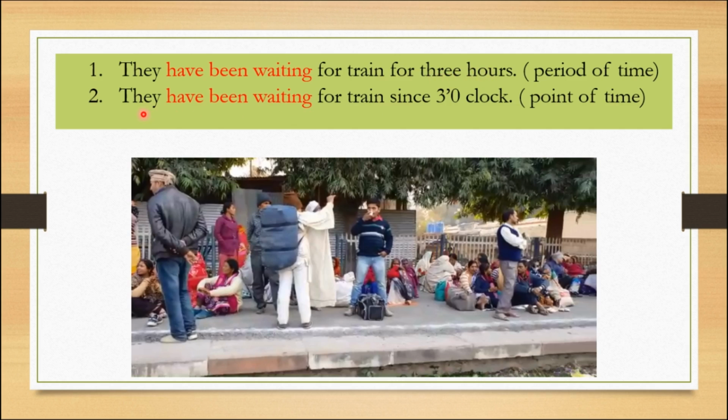The same sentence, look, the same sentence. They have been waiting for train since 3 o'clock. 3 o'clock is the exact time, so it's called point of time. That's why I used here the preposition which shows time, since. Yeah, next.